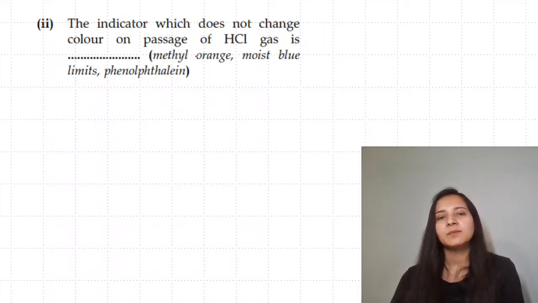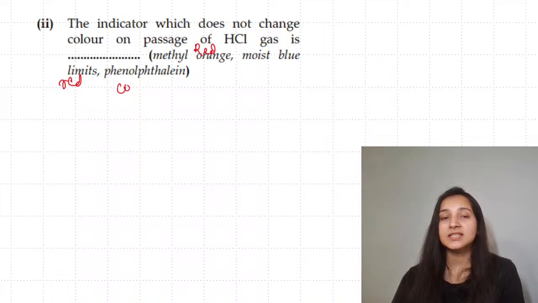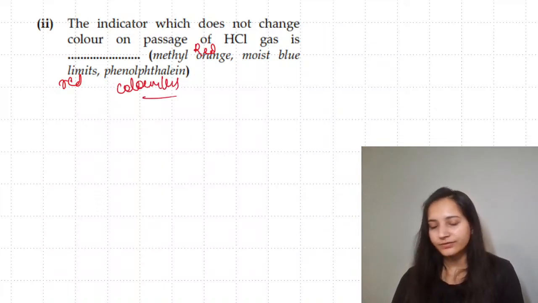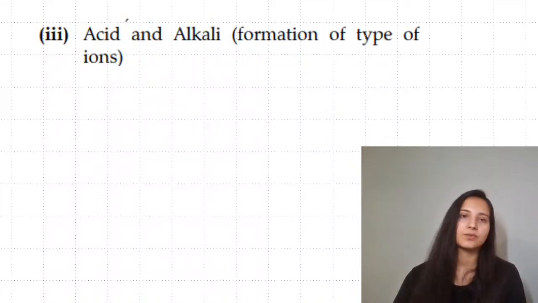Okay. Now speaking about methyl orange, it turns red in case of acid. Blue litmus paper will turn red, but phenolphthalein, which is colorless, remains colorless when you're passing acidic things. So phenolphthalein will be the answer for this question.